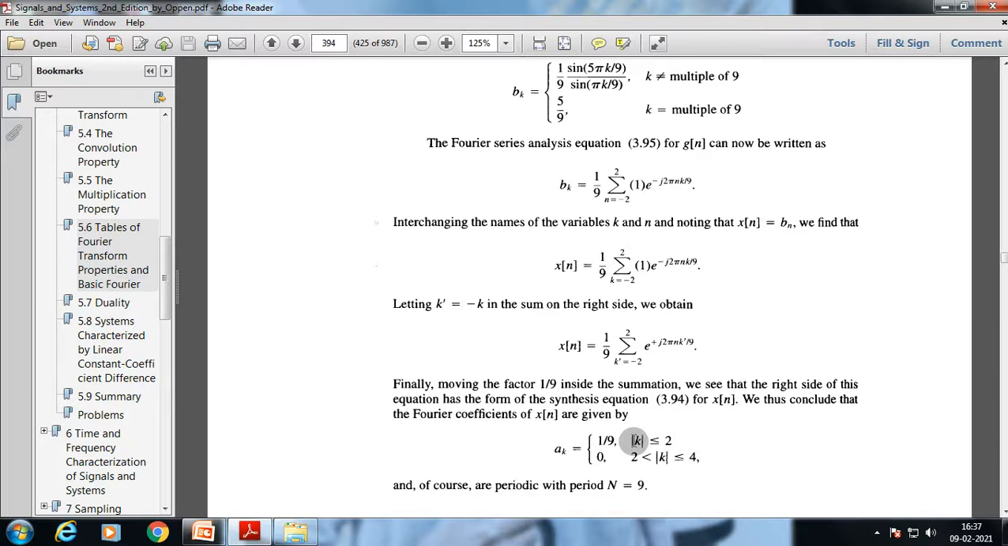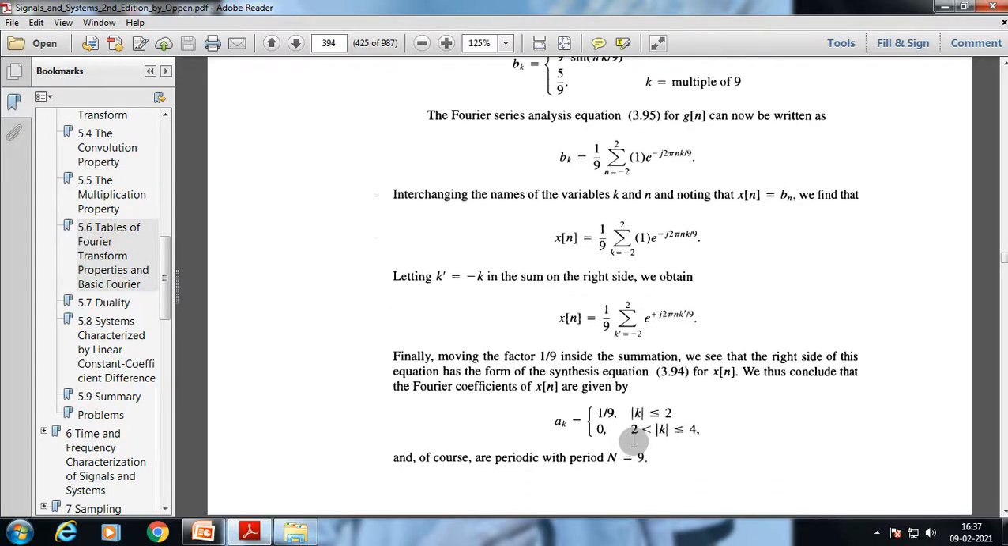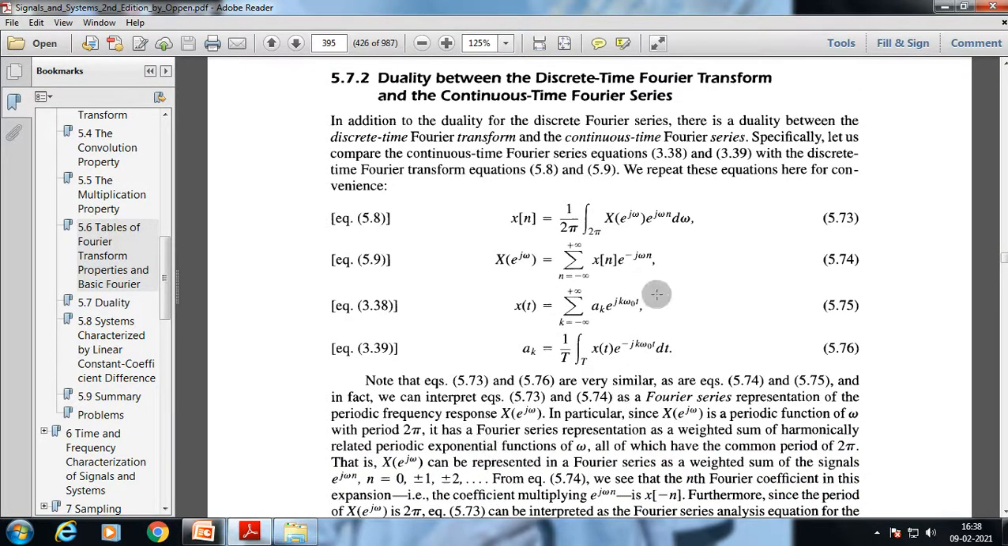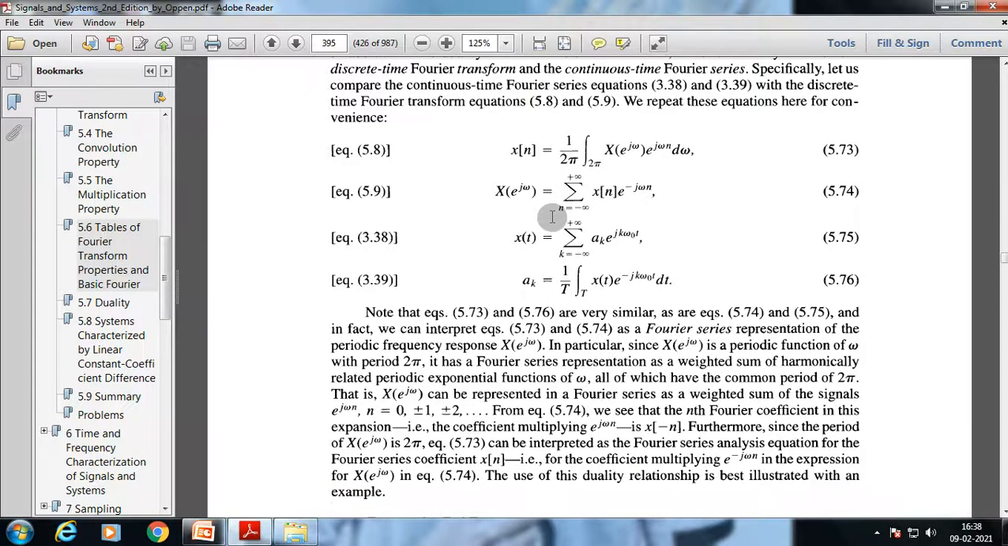We thus conclude that the Fourier coefficients for x[n] are given by a_k equal to 1/9 for |k| less than or equal to 2, which is equal to 0 for |k| greater than 2 and less than or equal to 4, and of course a_k is periodic with period N equal to 9. In addition to the duality of the discrete Fourier series, there is a duality between the discrete-time Fourier transform and continuous-time Fourier series. Specifically, let us compare the continuous-time Fourier series. Using this equation, we can easily understand that there is a duality relation between the continuous-time Fourier series and discrete-time Fourier series.